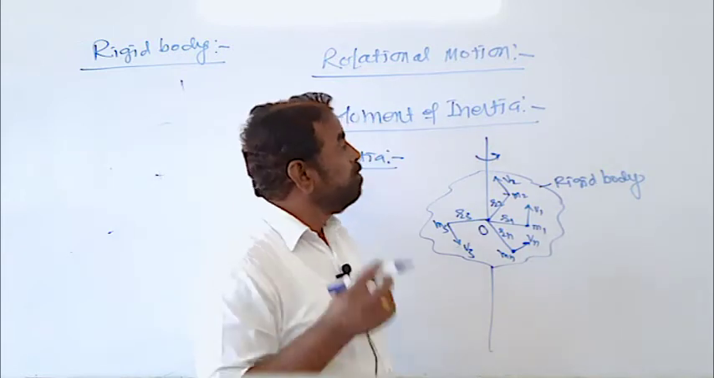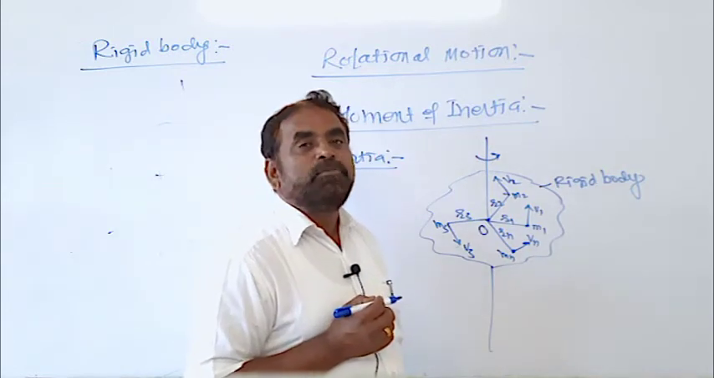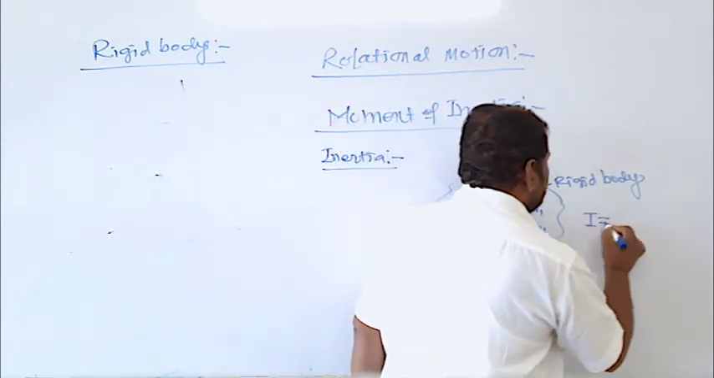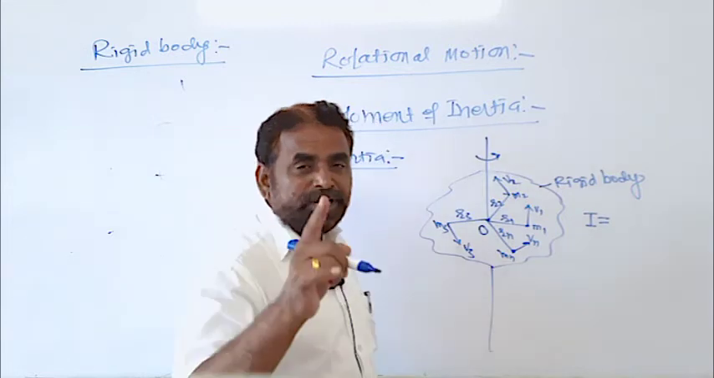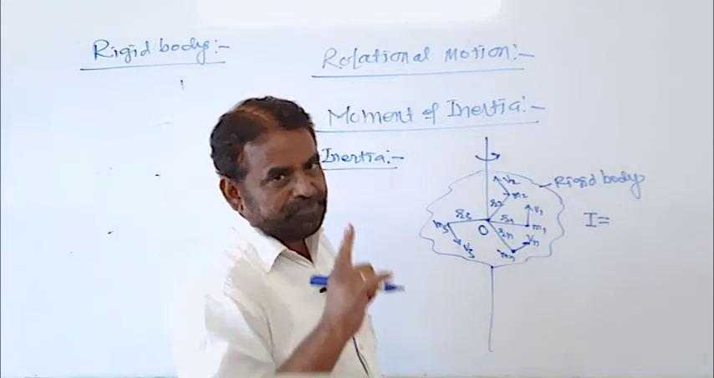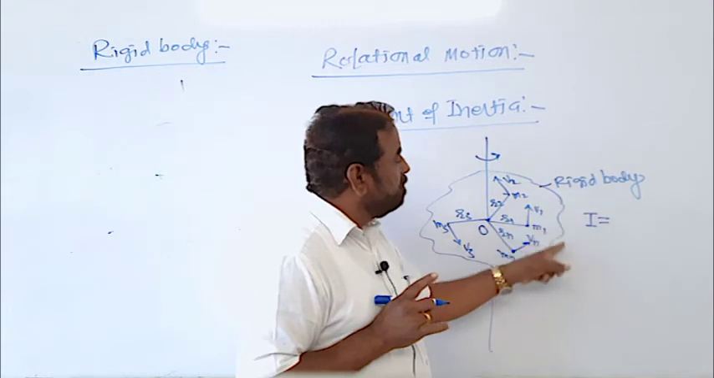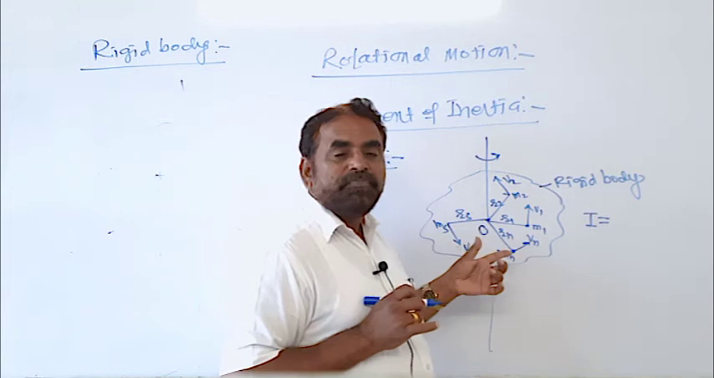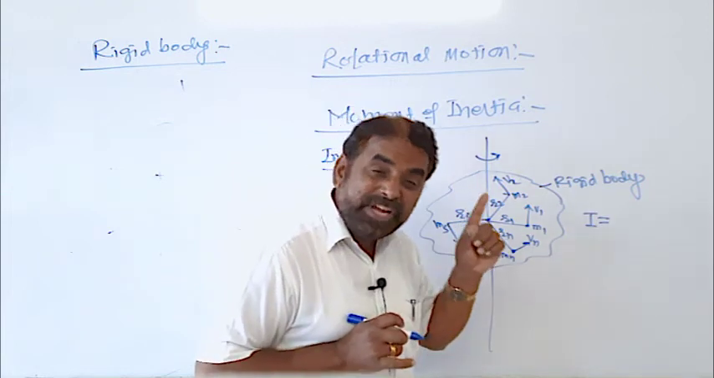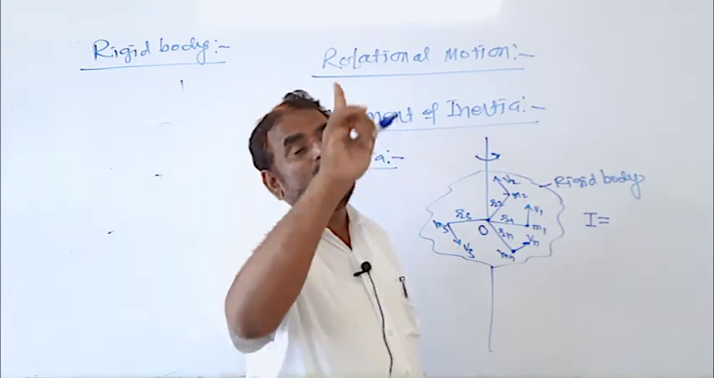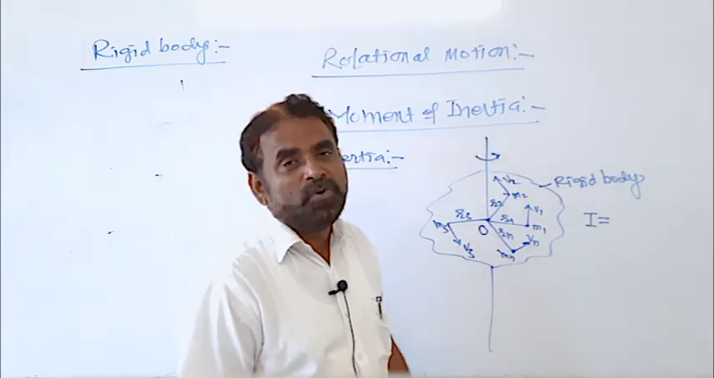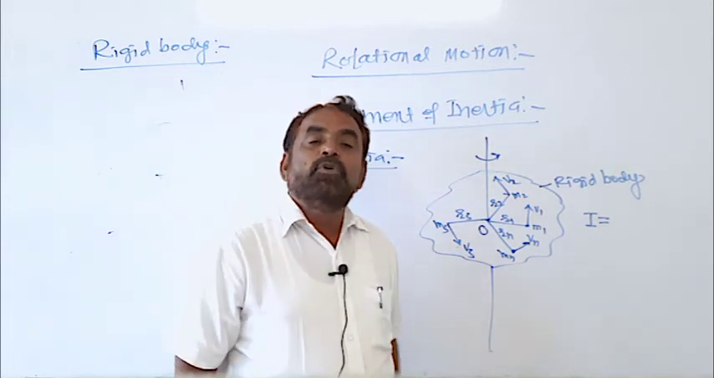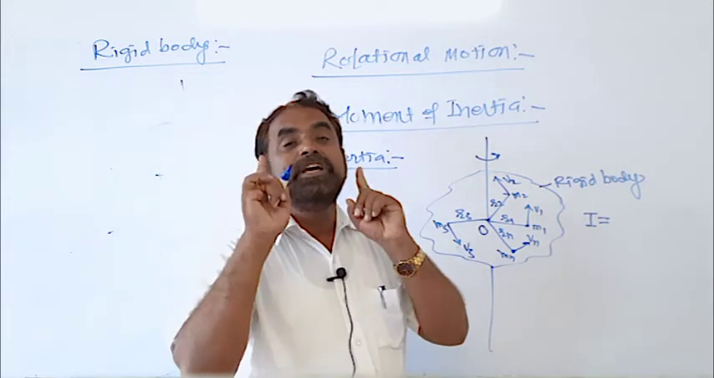Now, the moment of inertia of a rotating rigid body, we denote moment of inertia by the letter I, and therefore moment of inertia I is equal to the product of the masses of each particle and the square of the distances from the axis of rotation. So what is the definition of moment of inertia? Moment of inertia of a rotating rigid body.